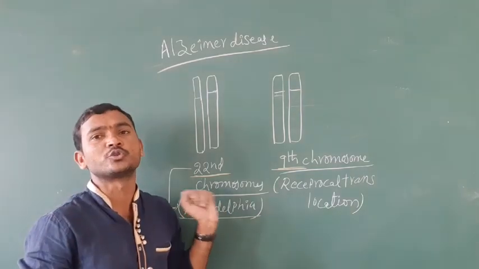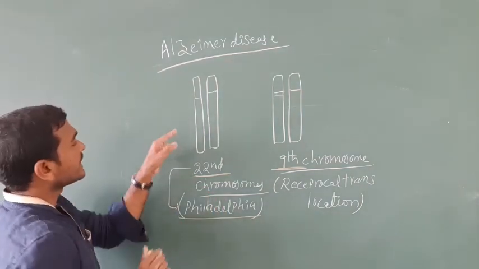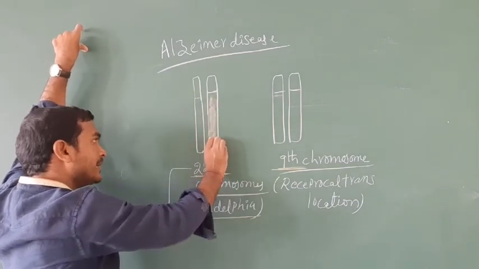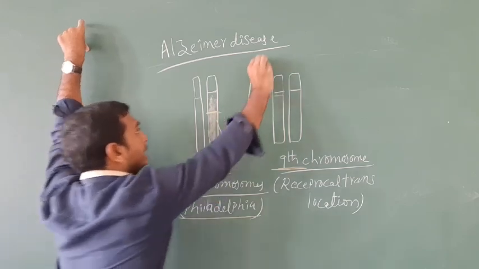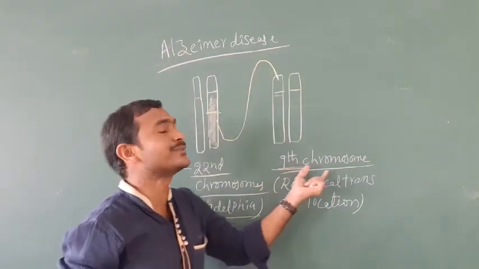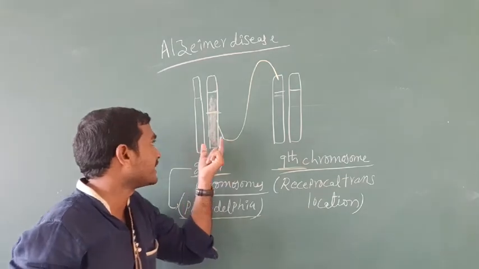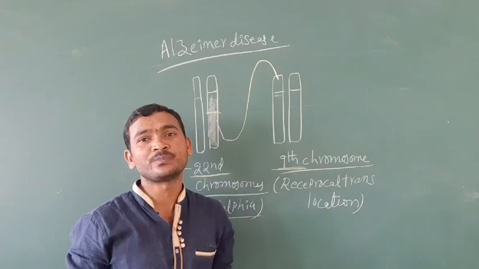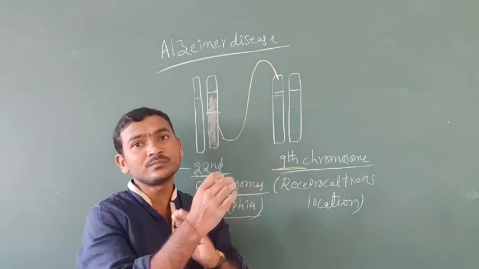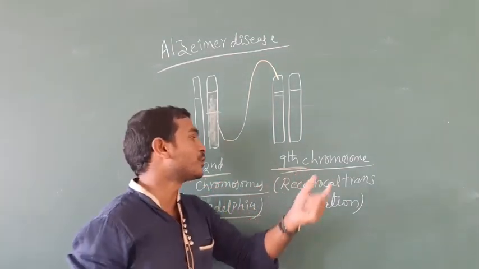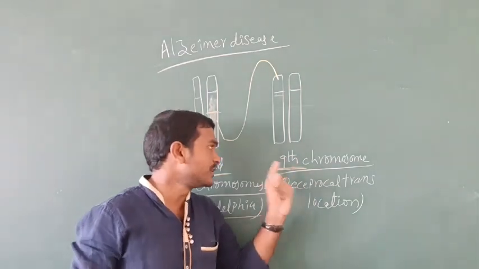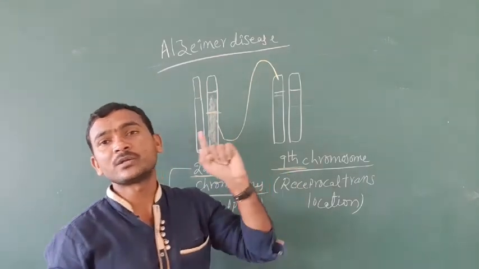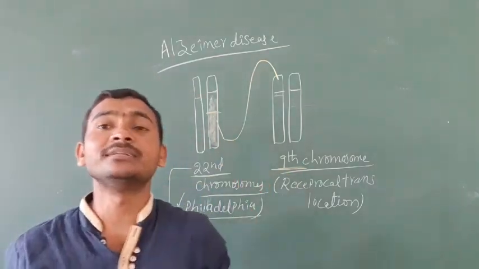Its long arm is deleted from here and joins the 9th chromosome. This kind of exchange is called a reciprocal translocation. Due to this reciprocal translocation between the 22nd and 9th chromosomes, the person becomes a victim of Alzheimer's disease.